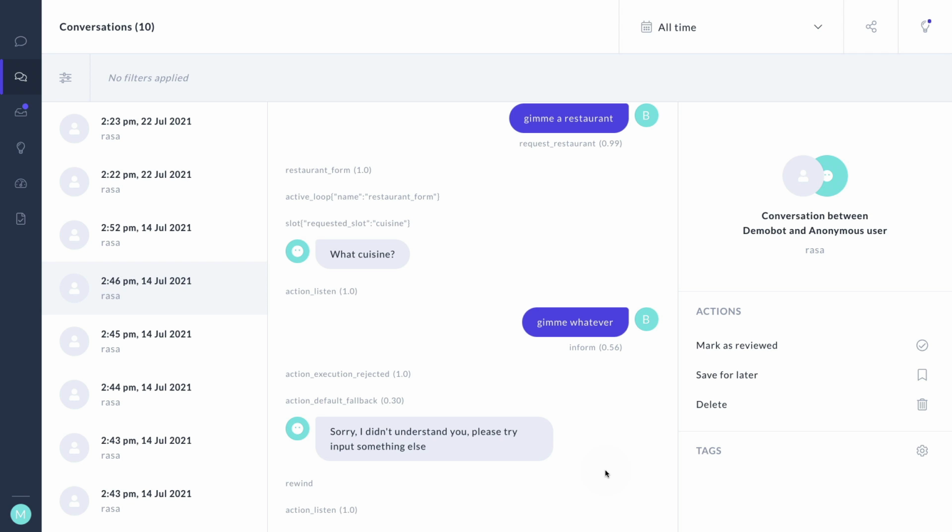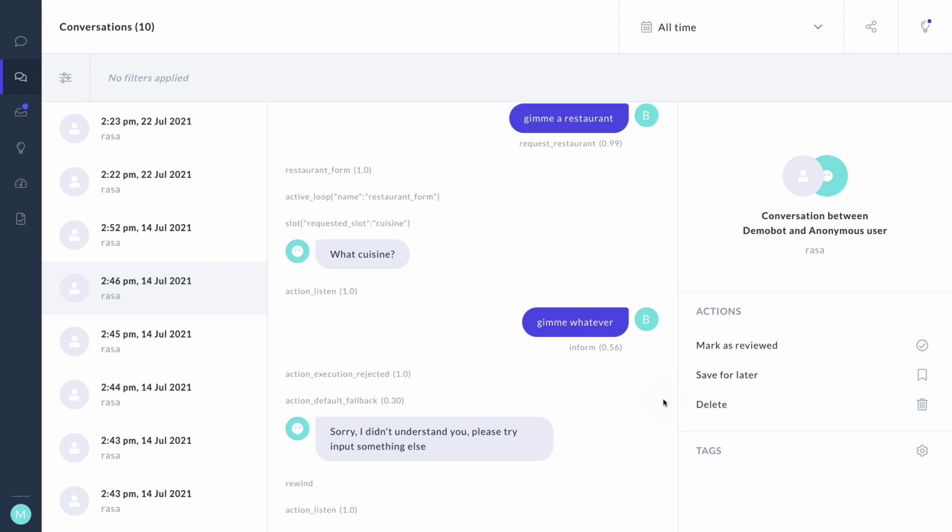One thing that we could do here is we could maybe be explicit when we're asking the question. We can say that we only support a couple of cuisines. Another thing that we could do is we might be able to be more informative in this step. But as you probably notice, if you want to address these conversational issues, some of it is quantitative, as in we might need to have more training data, but conversational design in general is very qualitative.